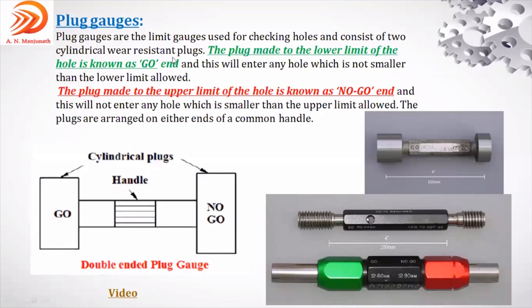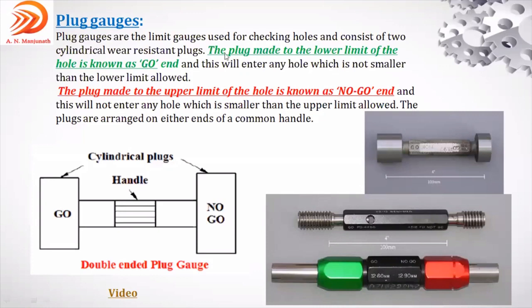It consists of two cylindrical wear resisting plugs. These are the two plugs, on the left side and the right side. They are wear resistant because each time it has to check by inserting into the component. This part has to enter. This part should not enter, as per the name. The go end has to go inside the hole of the component. The no go should not enter into the component. Then only the component is acceptable.